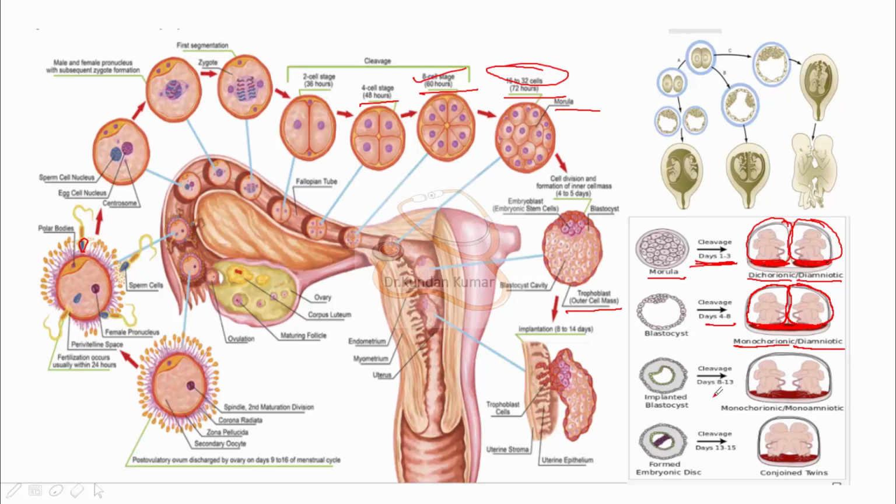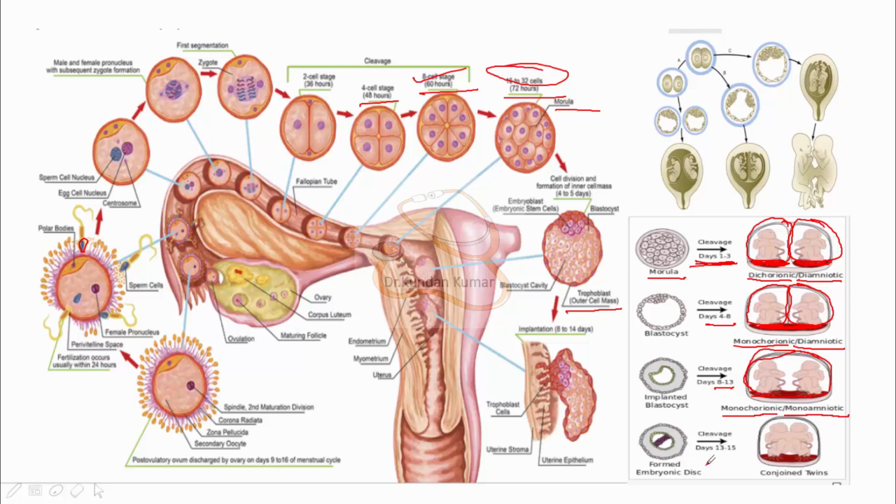And if the cleavage occurs around day 8 to 13, it will form a single placenta and a single amniotic cavity. So this kind of twins would be known as monochorionic monoamniotic.